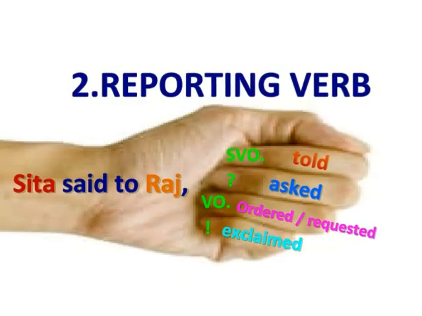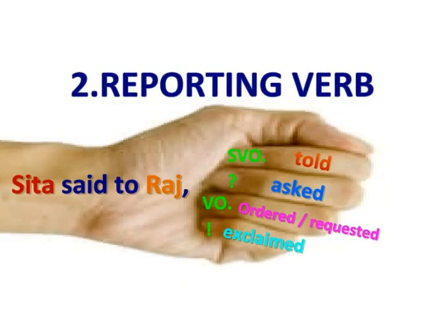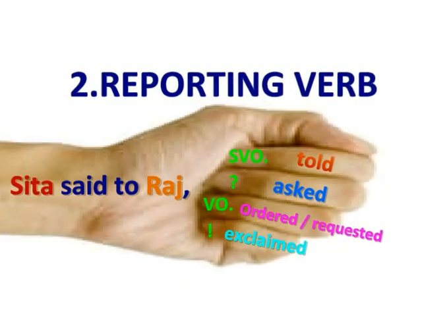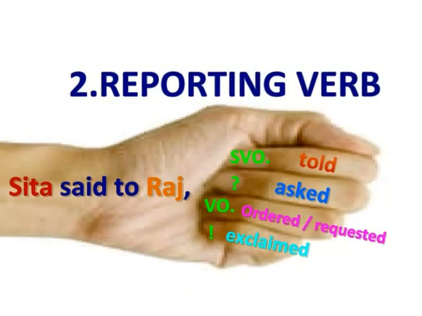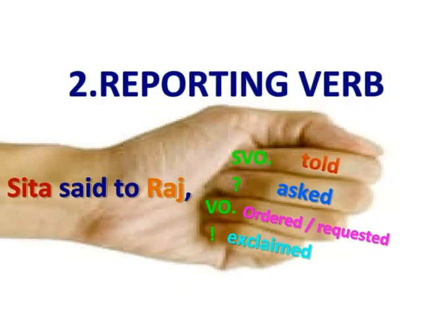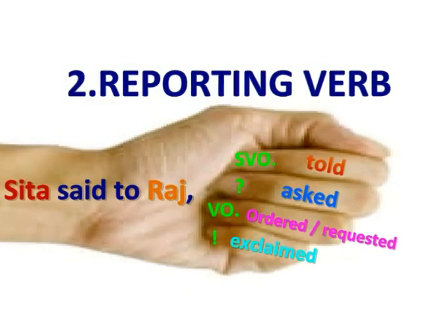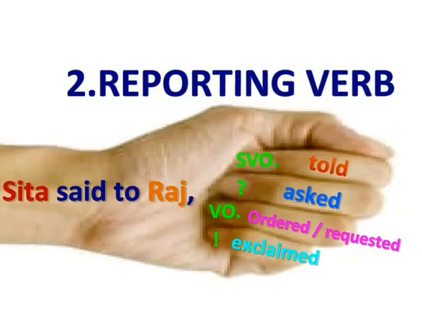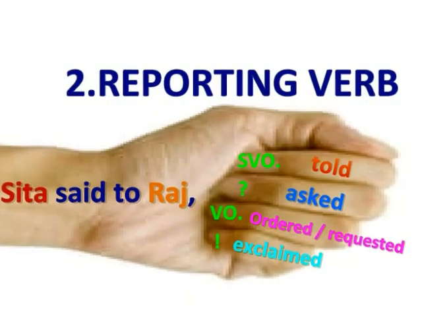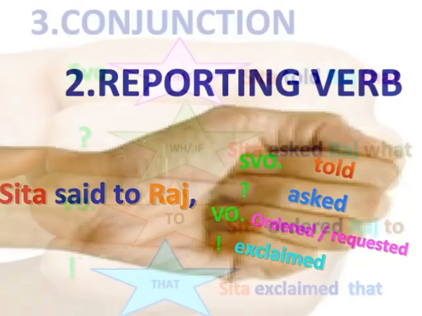If the speech is imperative, then the reporting verb is ordered or commanded, requested or pleaded, and it is written as Sita ordered Raj. If the speech is exclamatory, the reporting verb is exclaimed, and it is written as Sita exclaimed.